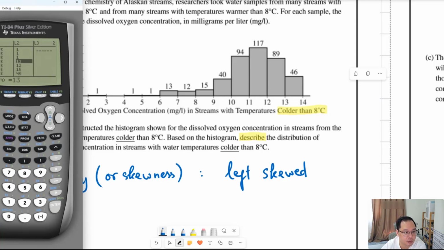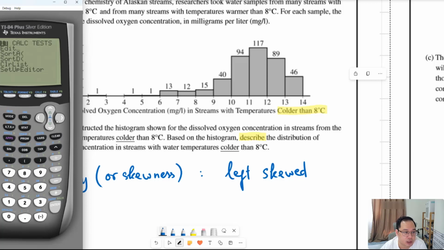Delete that. Okay, now the frequencies: 13, 12, 15, 40, 94, not 98, sorry, 94, 177, 117, and 89, and 46. So we need to be very careful when entering the frequency and the midpoint values in this histogram. Okay, I've just completed entering the values in the calculator.